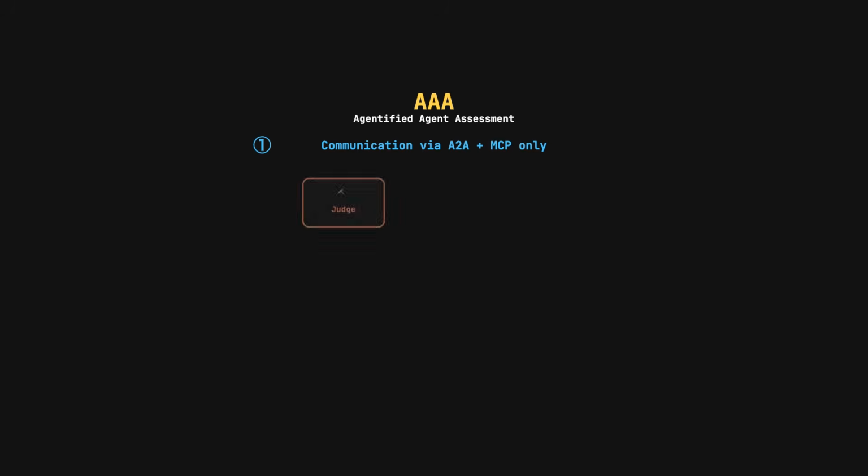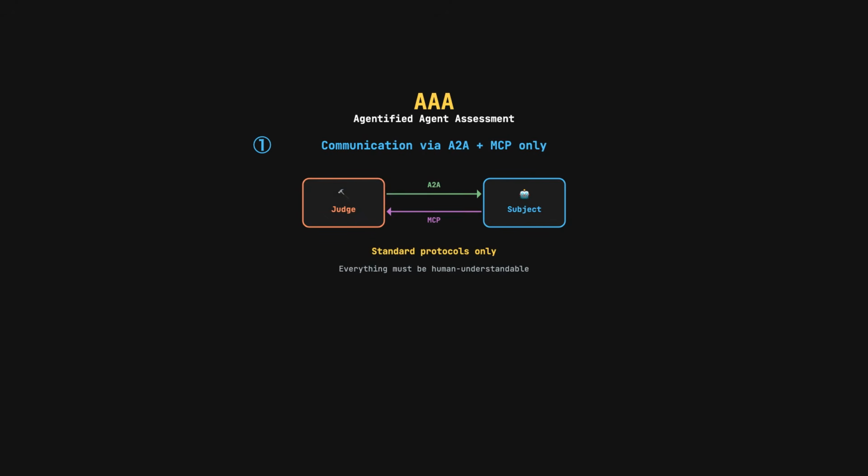The idea has 3 core components. First, all communication uses A2A for task management and MCP for tool access. These 2 protocols are expressive enough to support the dominant forms of today's benchmarks: terminal use, computer use, web agents, and more. Any requirement beyond the protocol, task descriptions, environment instructions, scoring criteria, must be expressed in a way that a human could understand and follow.